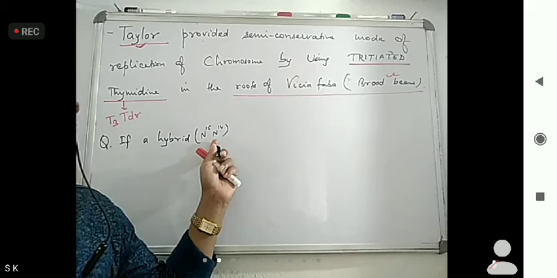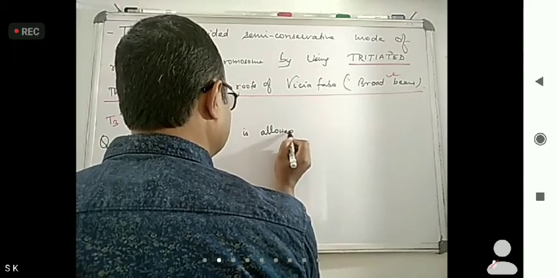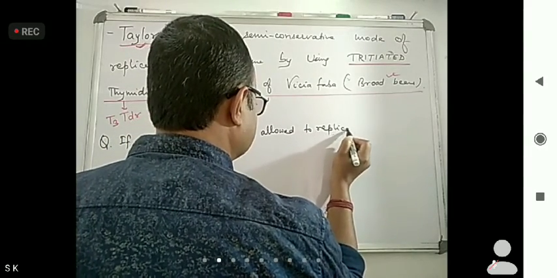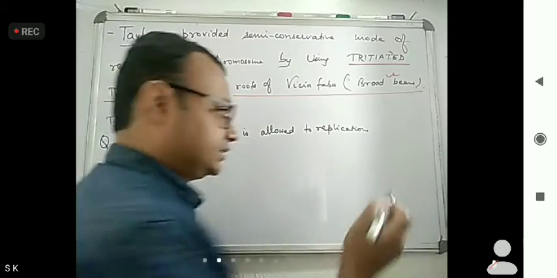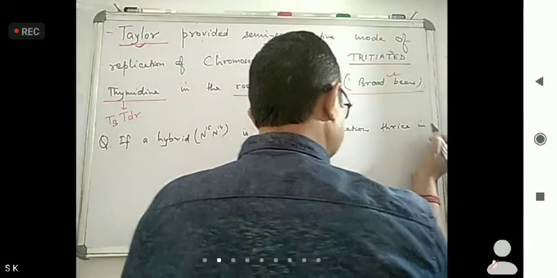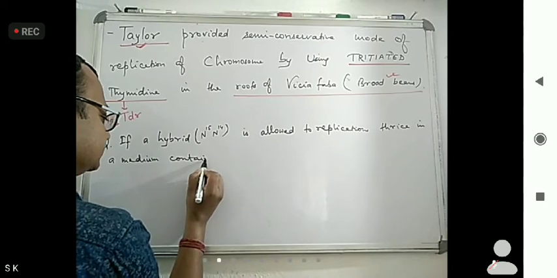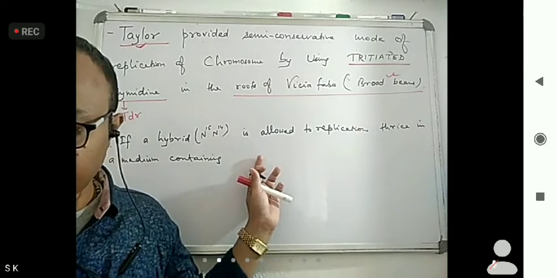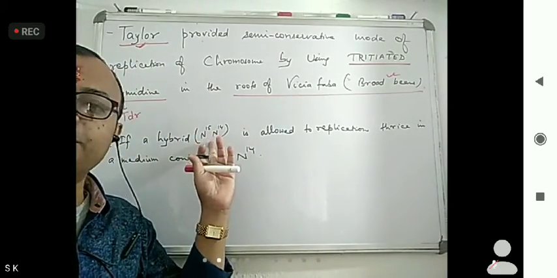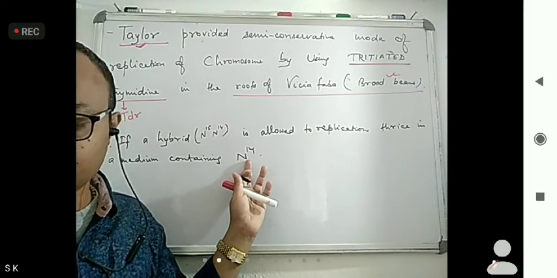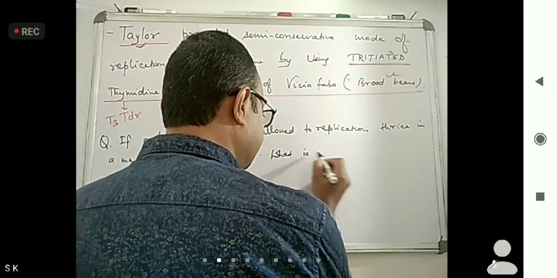If a hybrid is allowed to replicate thrice in a medium containing N14, meaning normal.